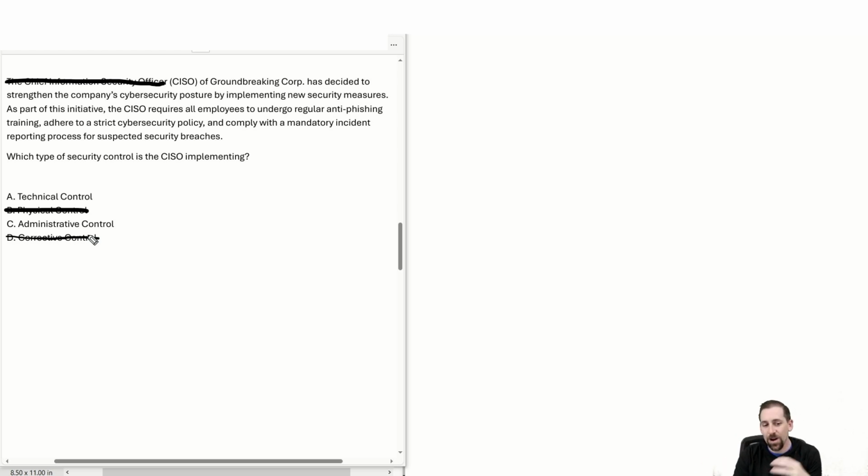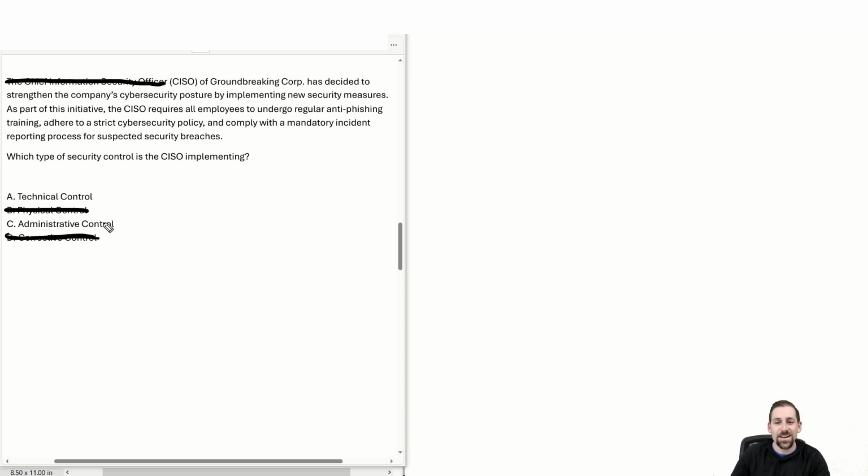What I did there when I gave you that info is I abstracted away some information from the question. I gave you the question and I gave some abstraction that said, well, actually, it's probably like this. It probably is like that. The CISO probably is administering these as a part of a corrective control. But that's not the information that you were given. You can only operate on the information that was given in the question. So it's not a corrective control because it hasn't described it as such.